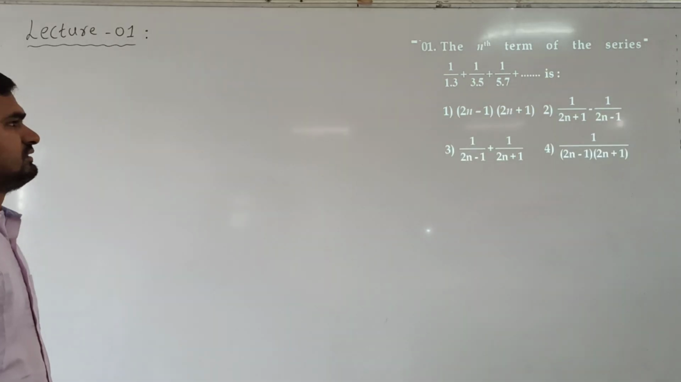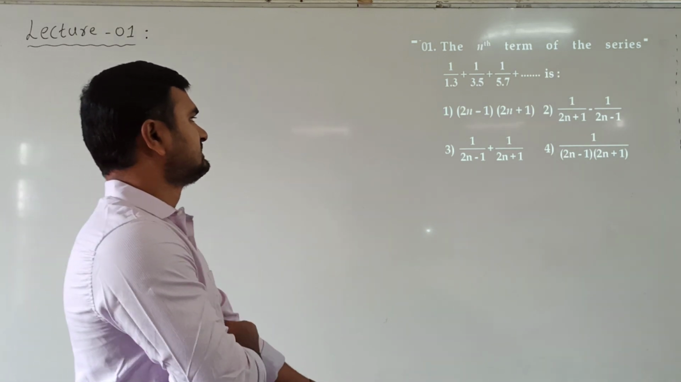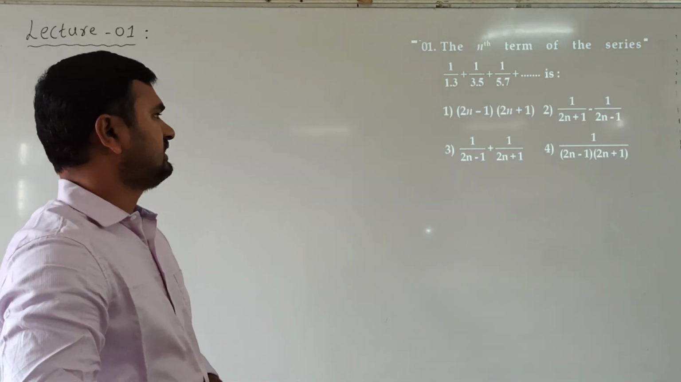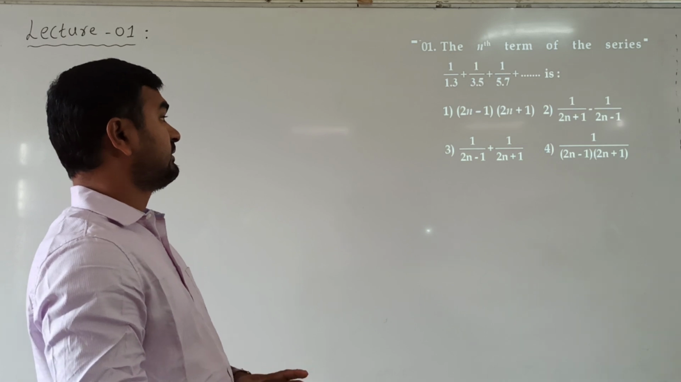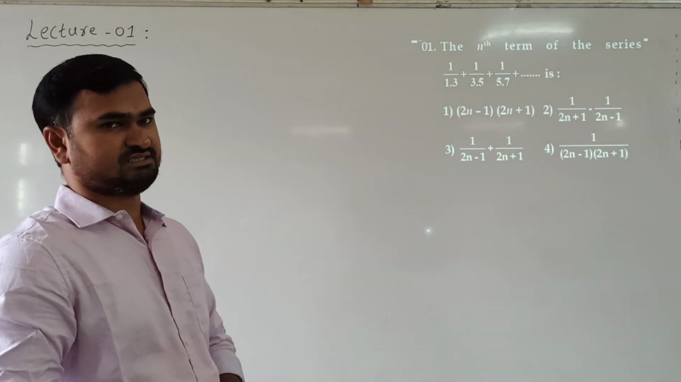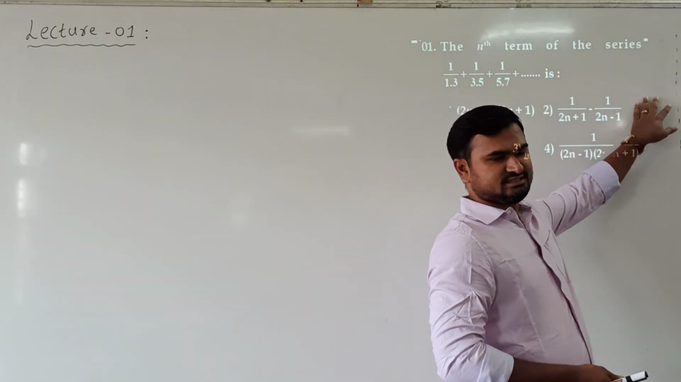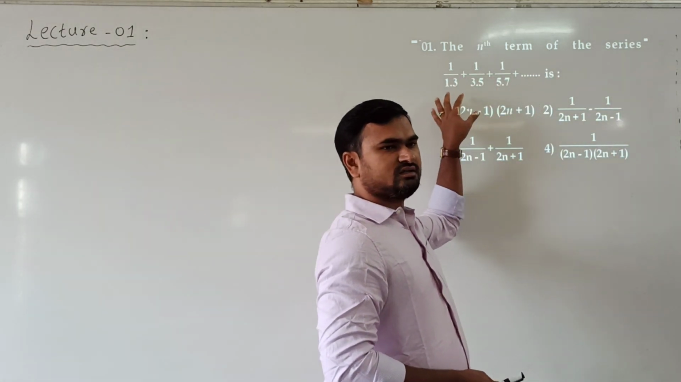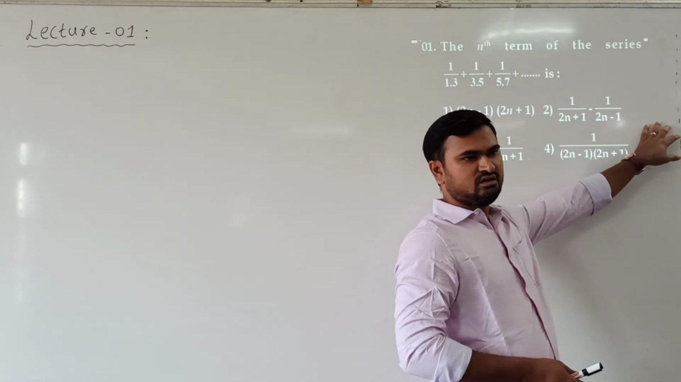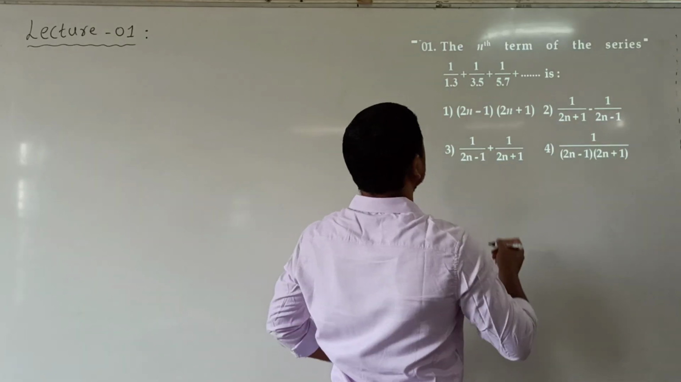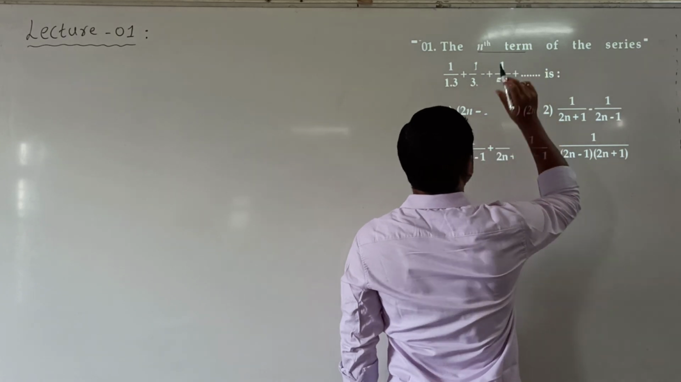The nth term of the series 1 by 1 into 3 plus 1 by 3 into 5 plus 1 by 5 into 7 and so on is. So here we need the nth term in this series. We are not taking the sum of all the terms. What we need is the nth term in this series.